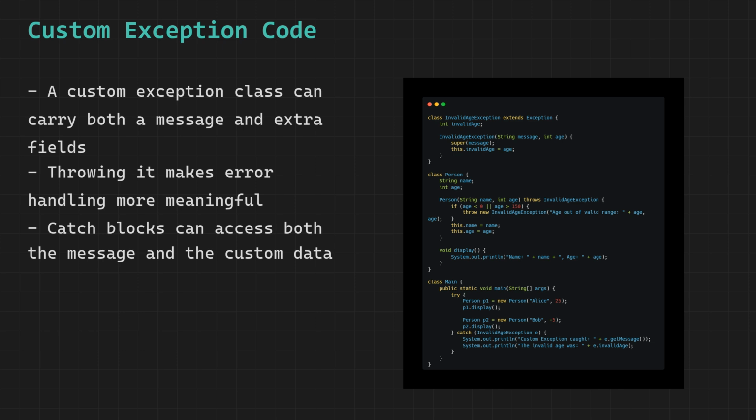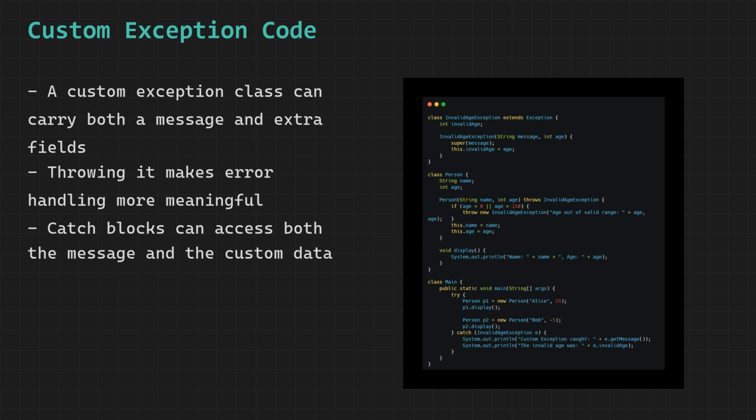The catch block matches InvalidAgeException and runs. It first calls e.getMessage, which returns a descriptive message and prints custom exception caught age out of valid range -5. Then it accesses e.invalidAge directly, which is the custom field we added, and prints the invalid age was -5. The final output is name Alice age 25 on the first line, then custom exception caught age out of valid range -5 on the second line, then the invalid age was -5 on the third line.